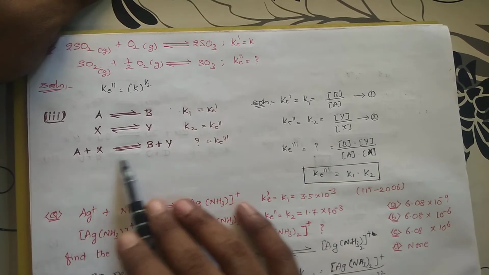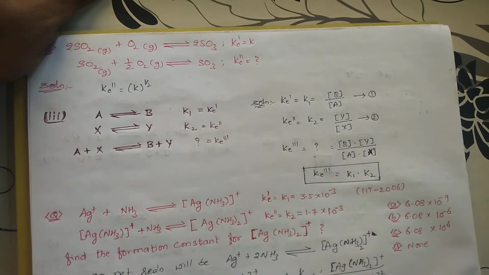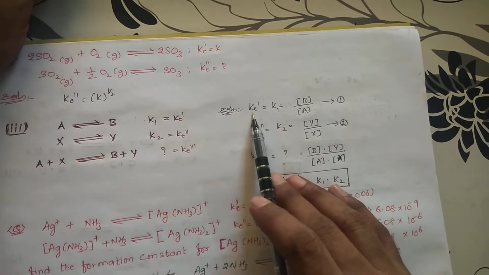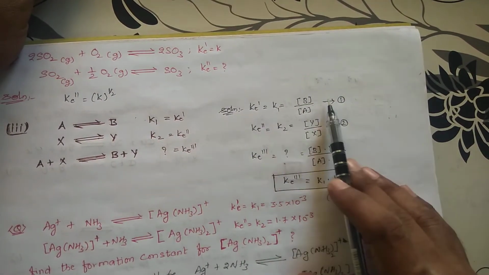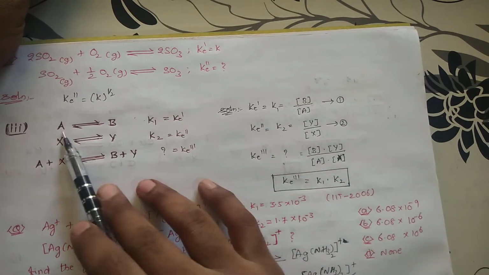Now A plus X is in equilibrium with B plus Y. What is the equilibrium constant for this? Now take the condition Ke1 is equal to K1. What is this? Concentration of the products by concentration of the reactants. So concentration of product is B, concentration of reactant is A.